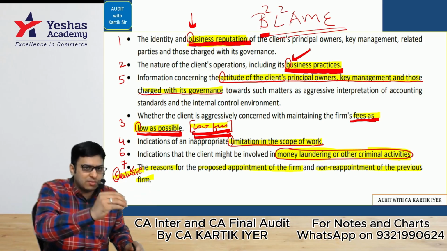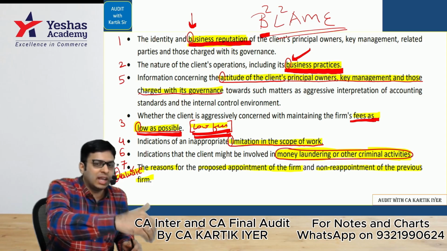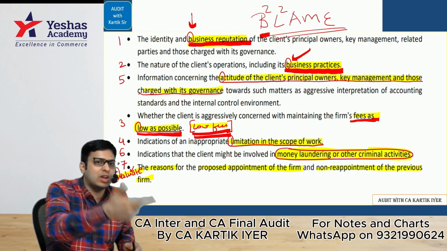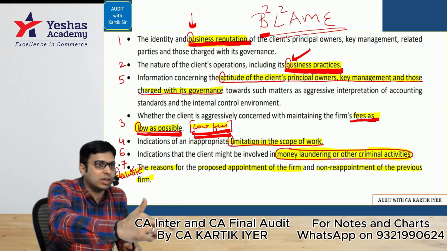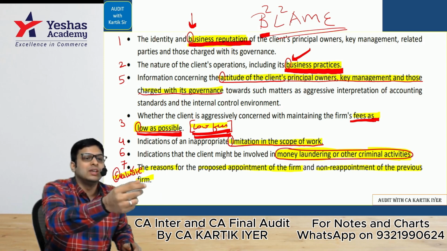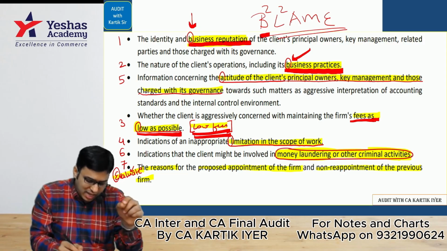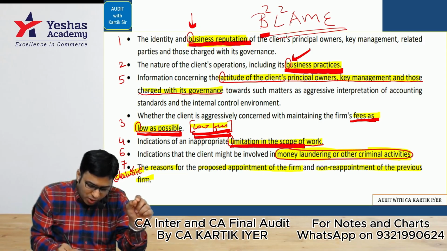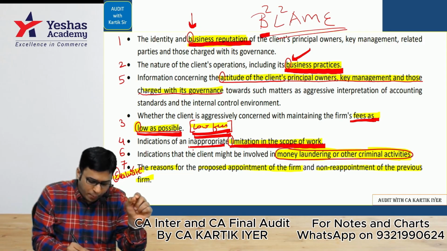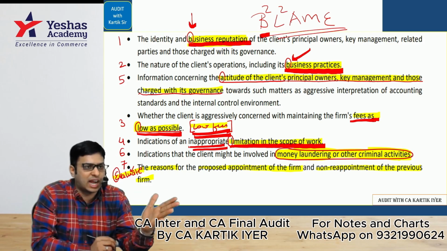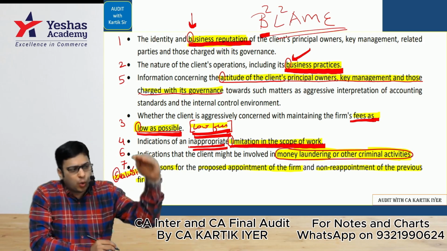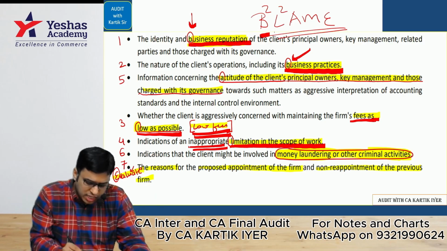If the client pays low fees, we will put fewer people on the audit, and the audit will not be done properly. So I'll wonder, why does the client not want the audit to be done properly? Because maybe he is doing some fraud. Next, the second point is limitation in the scope of work. If the client puts inappropriate limitations, don't check this, don't check that, I'll feel the client has lower integrity. So L squared is done here.